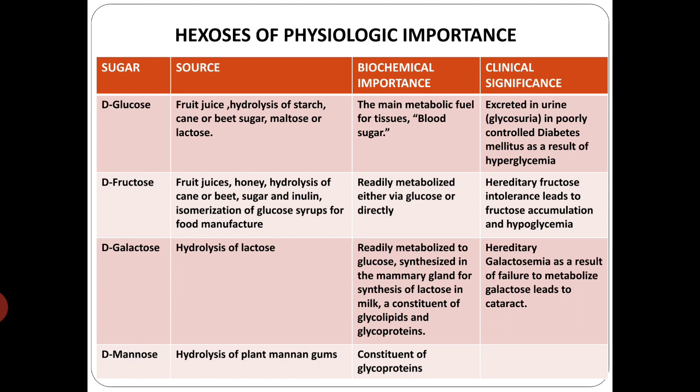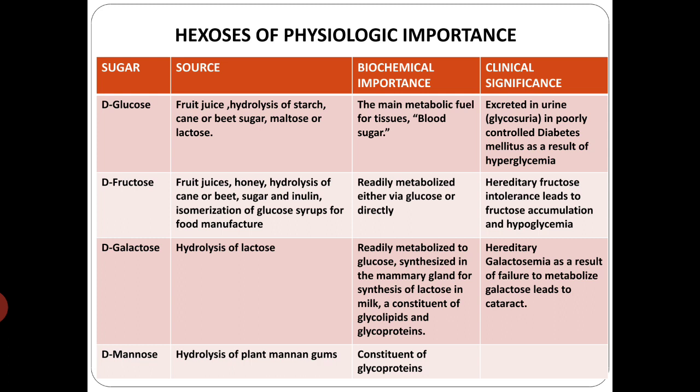And coming to the galactose, this is from your lactose. Hydrolyzing this lactose will get you glucose and galactose, and it is readily metabolized to glucose, and it is synthesized in the mammary gland for synthesis of lactose in milk, and it is a constituent of both the glycoproteins and your glycolipids.